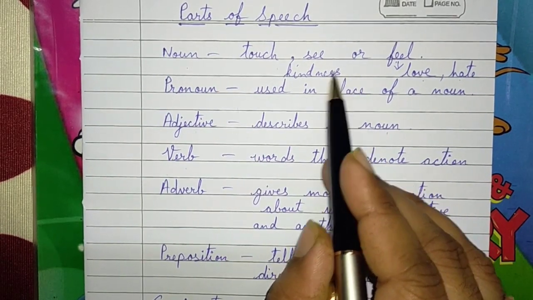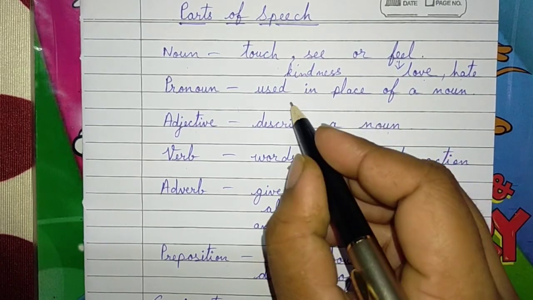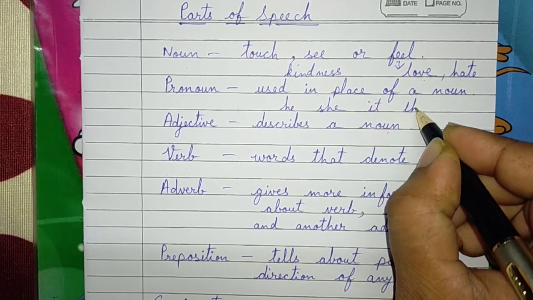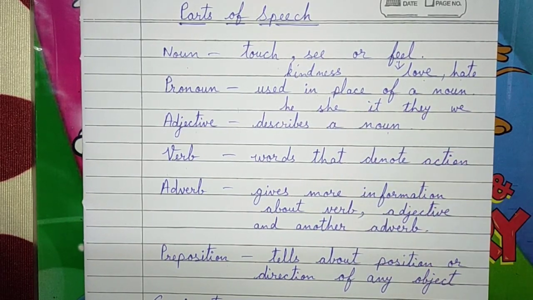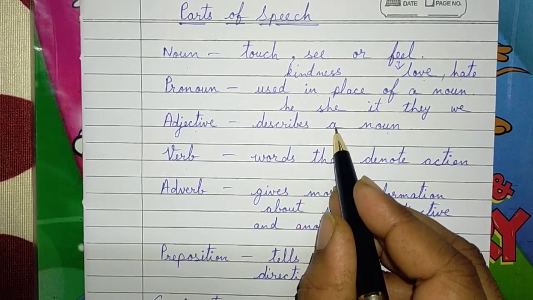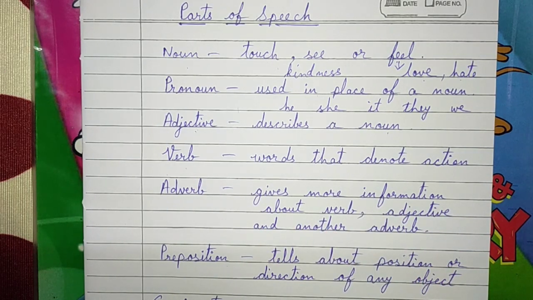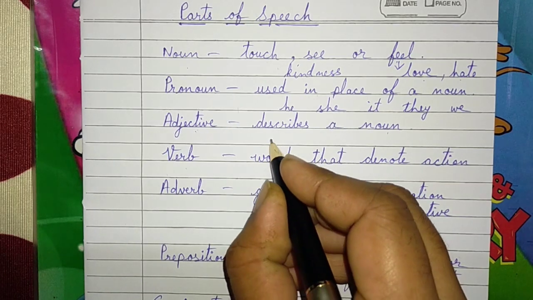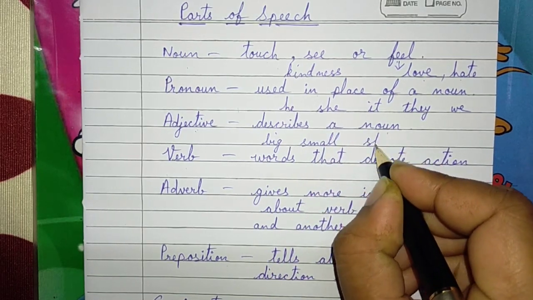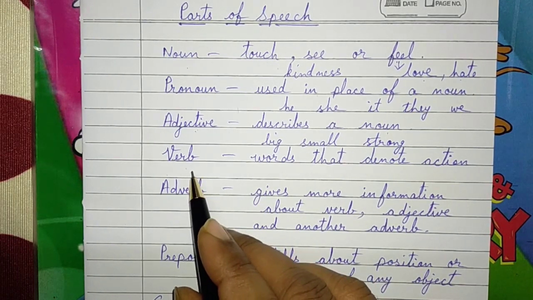So okay, you understood what is noun. So what is pronoun? Pronoun is a word that is used in place of a noun. For example, he, she, it, they, we, many can be there in the series. Okay, what are the adjectives? Adjective describes a noun or gives us further information about the noun, like its color, its structure, its size, anything. Like big, small, strong, and many more.